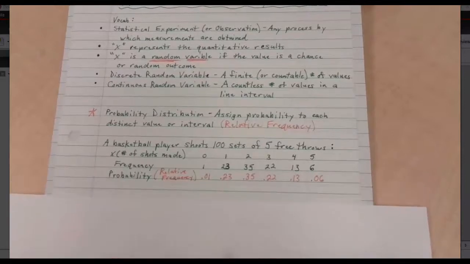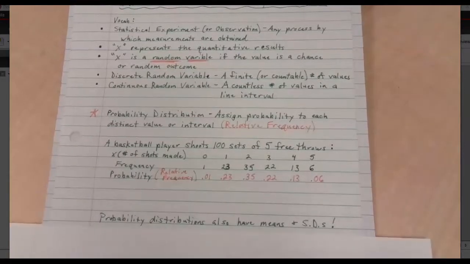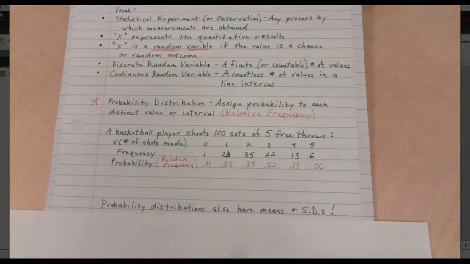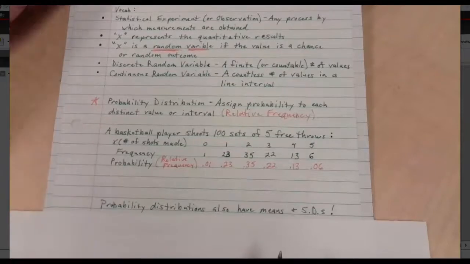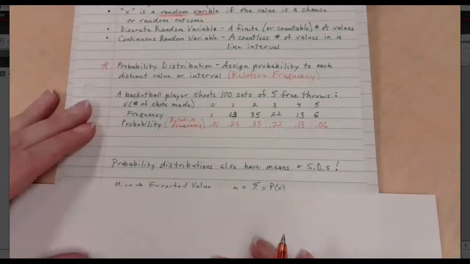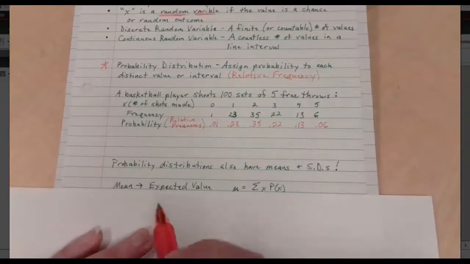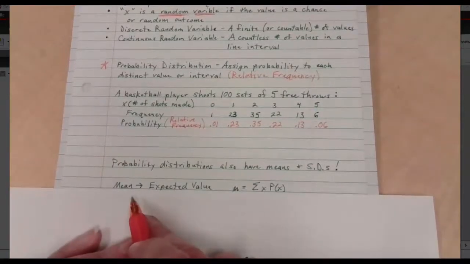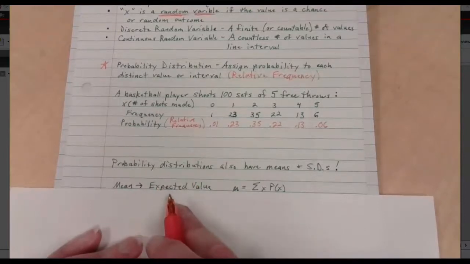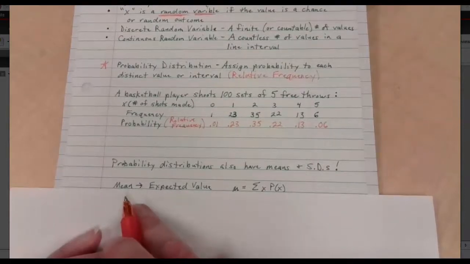And so that brings us to our next thing. Probability distributions have means and standard deviations, just like other data sets do. But it makes life a little bit interesting when we take a look at these things. All right? So, right there, that's what I want. There we go. Means in the world of probability distributions are not referred to as mean. They're referred to as expected values. Here's what I would expect to see as a result of this.